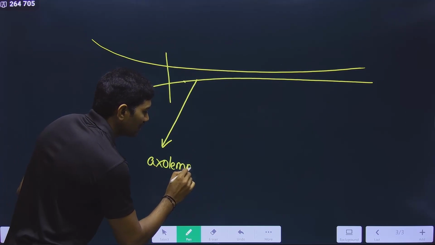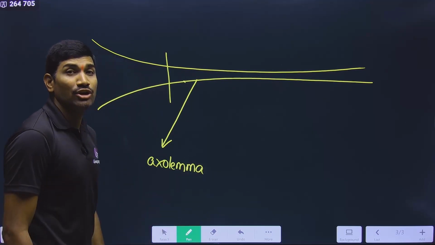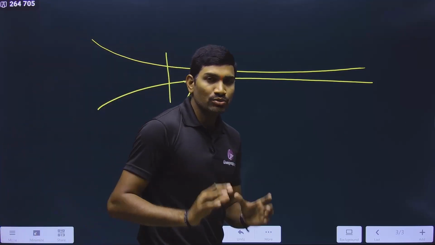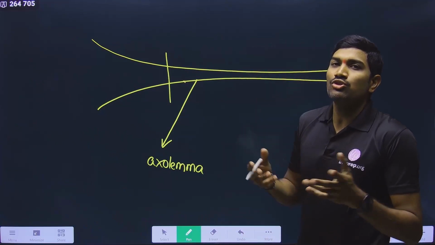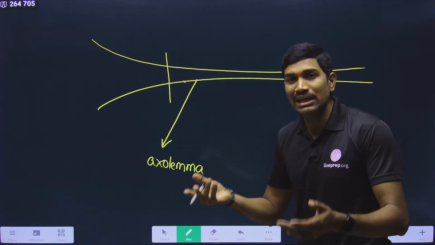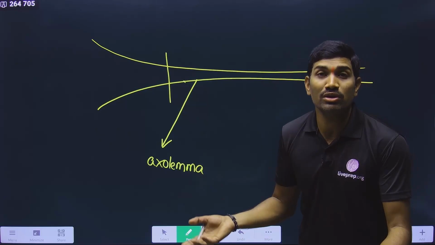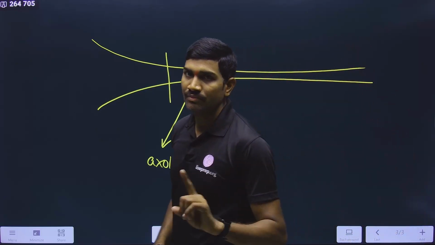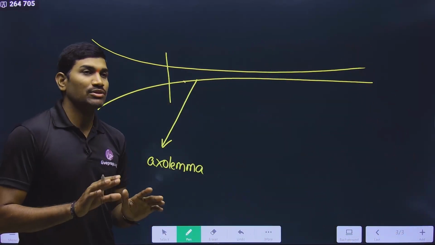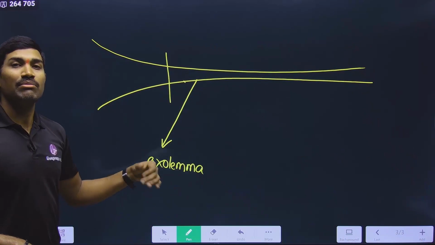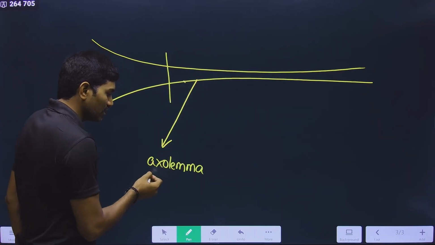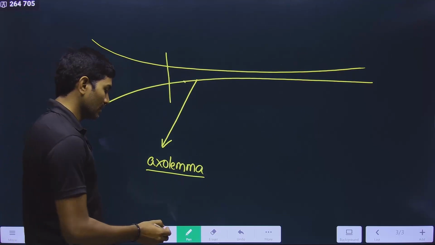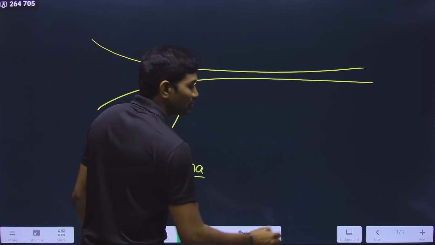Now please observe the difference between axolemma and neurolemma. Many students make a mistake, saying that neurolemma is the plasma membrane of the neuron. You should not say like that. Please observe the difference between neurolemma and axolemma. The plasma membrane of the axon part is called axolemma, correct? Then what is neurolemma? Now observe carefully.